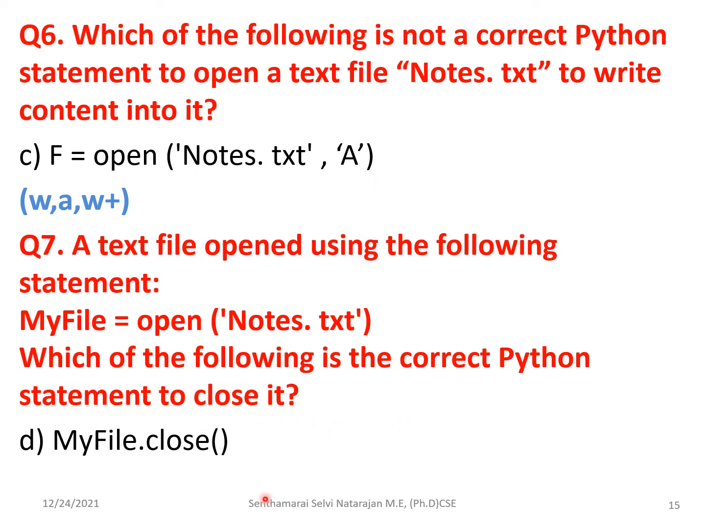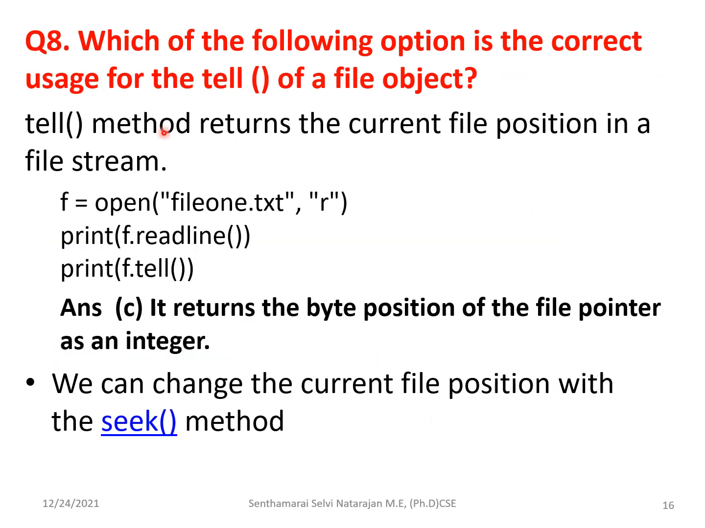Next, as usual, there is no doubt in this: how to close a file in Python. Eighth question, the correct usage of tell() of a file object. It tells the current position in a file stream. It will give the byte value, that is the byte position, as an integer value. Regarding this tell(), there is another function related to it.